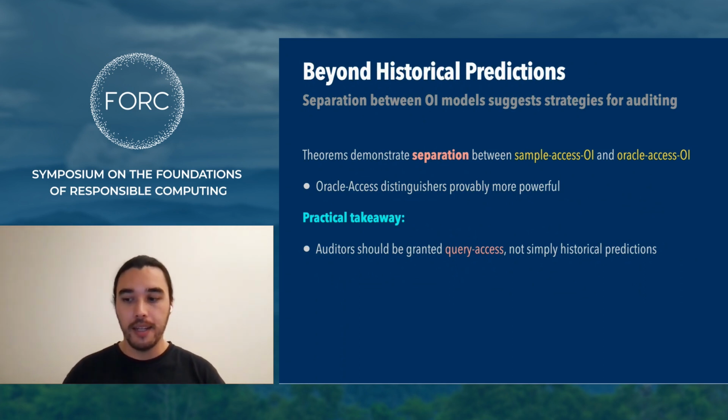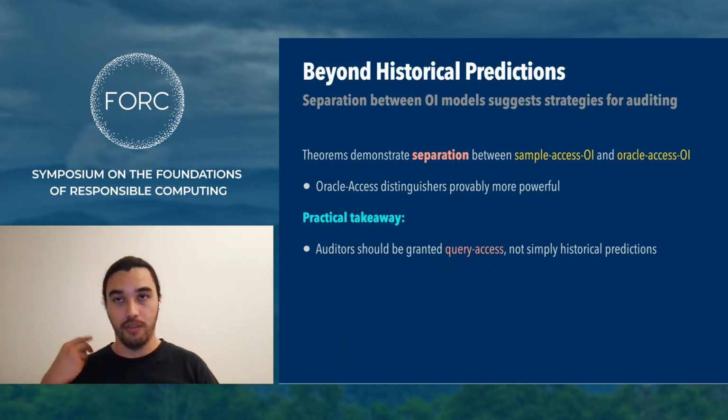Good. So this lower bound shows that this variant of OI with Oracle access is strictly stronger than other variants of OI, and thus is stronger than multi-calibration. And so a practical takeaway of this result is that in the real world, auditors should be granted query access to predictive models, not just predictions on historical data. In other words, if these Oracle access distinguishers are really powerful, then we should use them in practice. There's no reason to tie our hands.